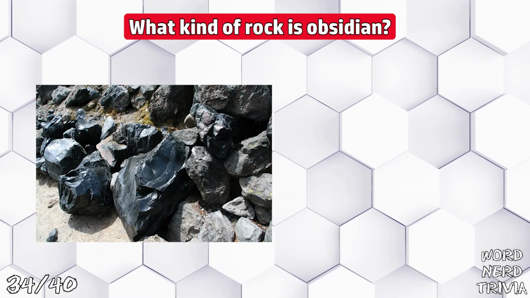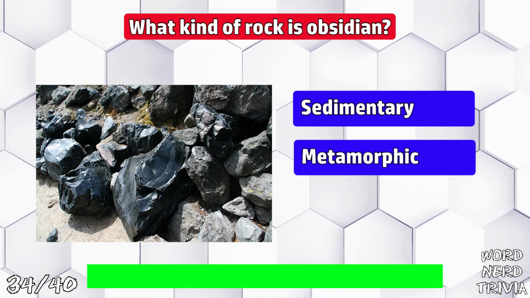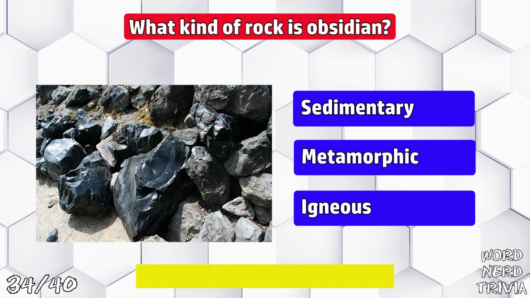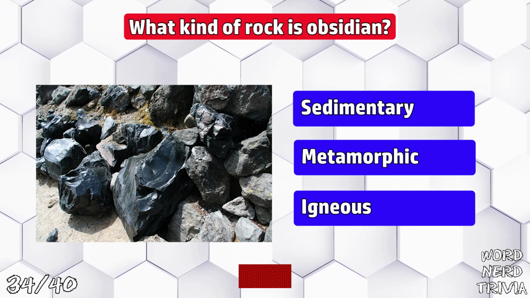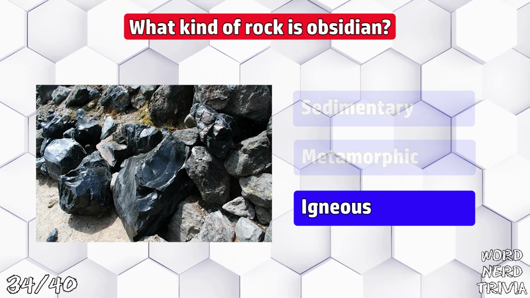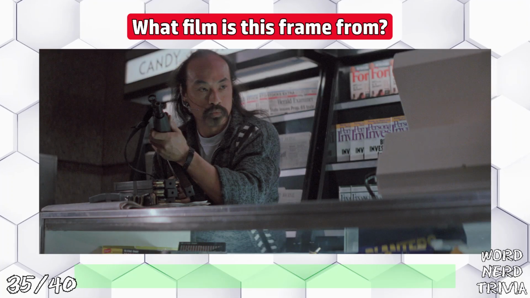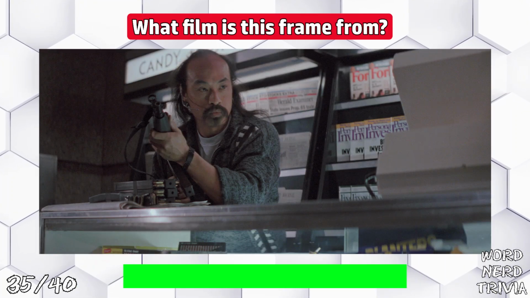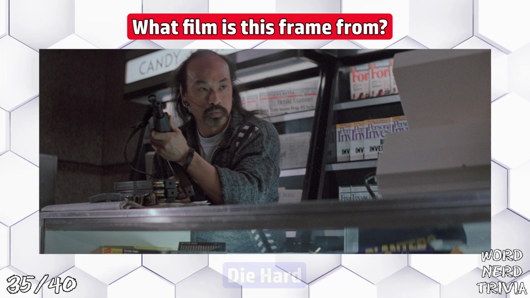What kind of rock is obsidian? Sedimentary, metamorphic, or igneous? Obsidian is a naturally occurring igneous rock that's formed when lava cools rapidly. What movie is this frame from? That's from Die Hard.